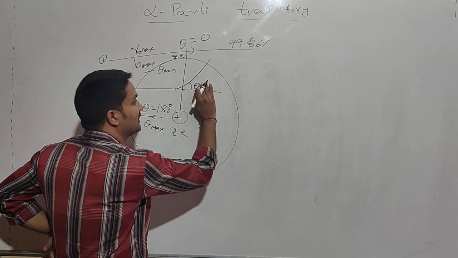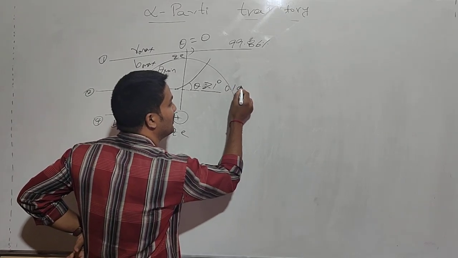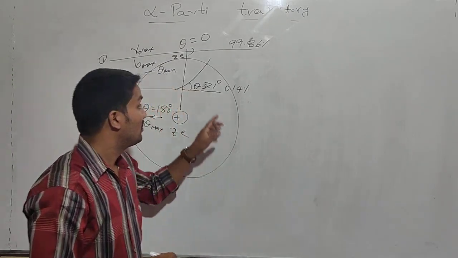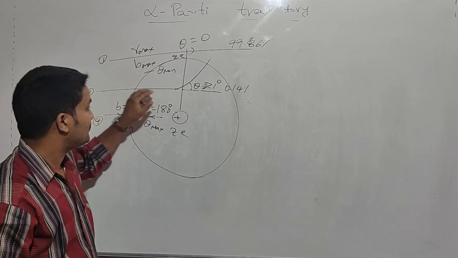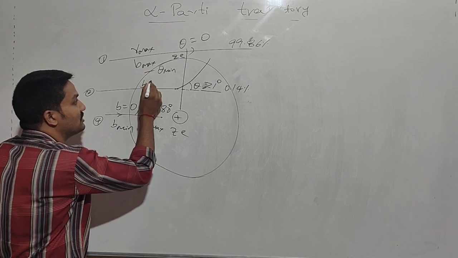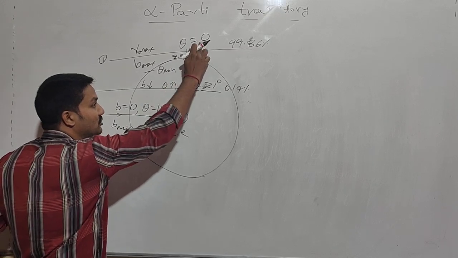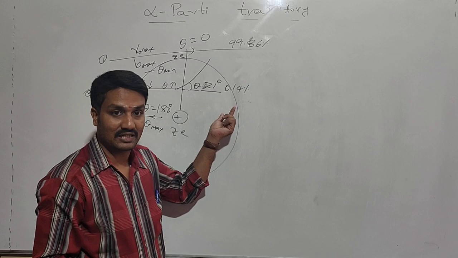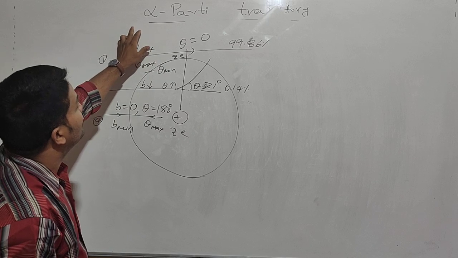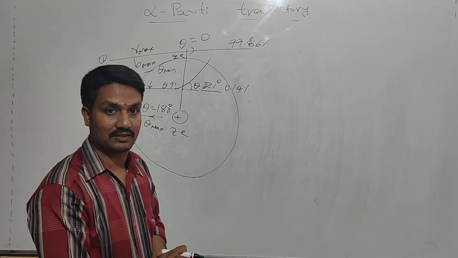So this one is greater than 1 degree. So 1 degree means here 0.14% of alpha particles are getting deviated more than 1 degree. Right? So that means here the b value is going to decrease, and the theta value increases from 0 to 1 degree, more than 1 degree. We observe this. So this is the trajectory of alpha particle with respect to the impact parameter.